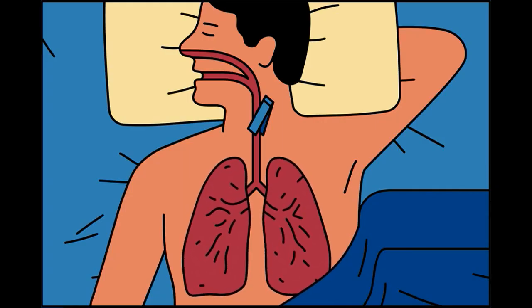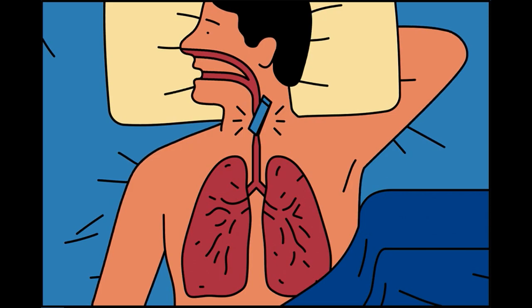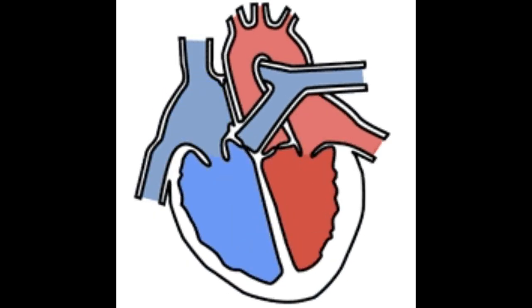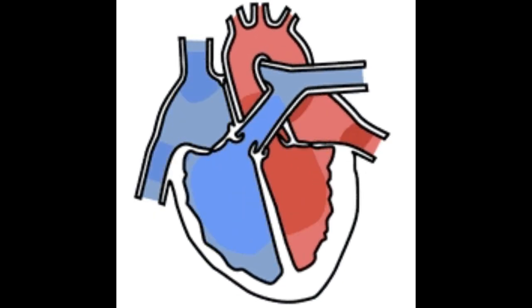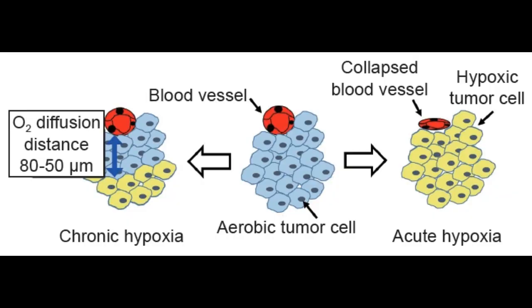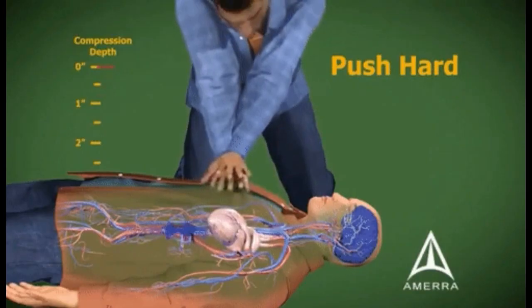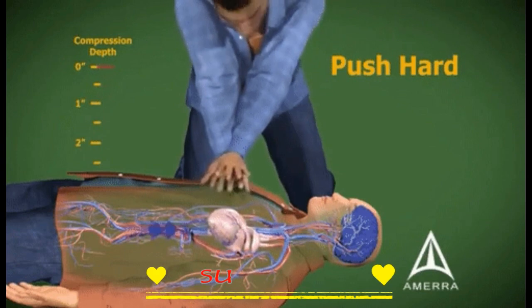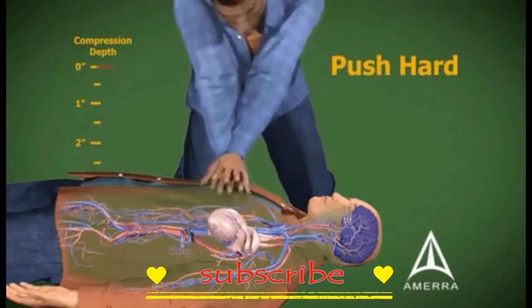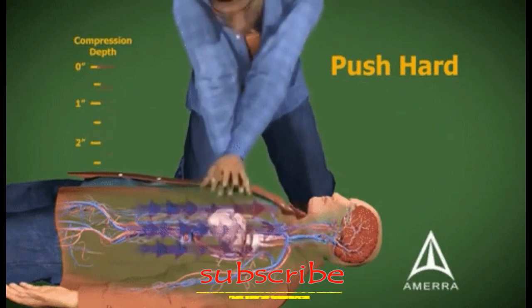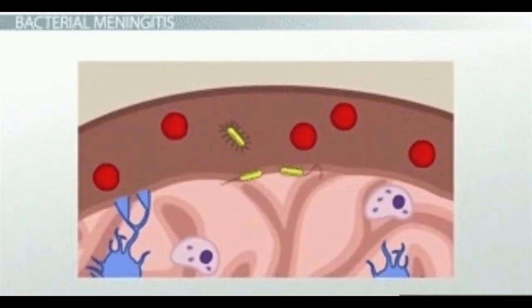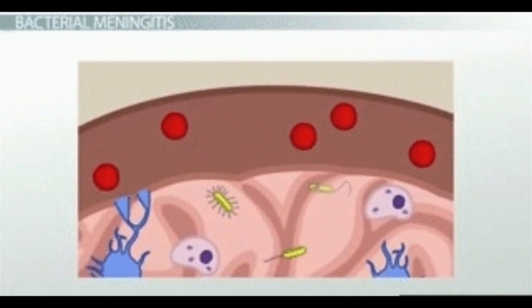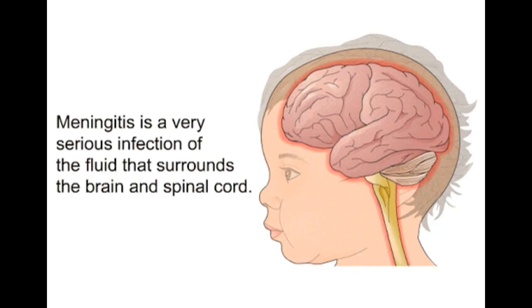Oxygen deprivation. Oxygen is essential for brain function. Cardiac arrest causes a sudden cutoff of blood flow and oxygen to the brain, called hypoxia or anoxia. After cardiopulmonary resuscitation, CPR, survivors of cardiac arrest are often in comas. Oxygen deprivation can also occur with drowning or choking. Infection. Infections of the central nervous system, such as meningitis or encephalitis, can also cause coma.